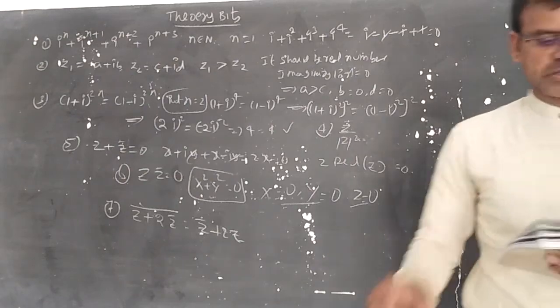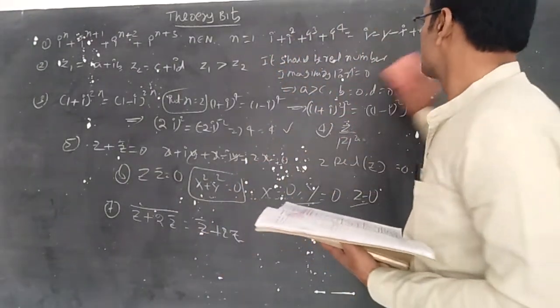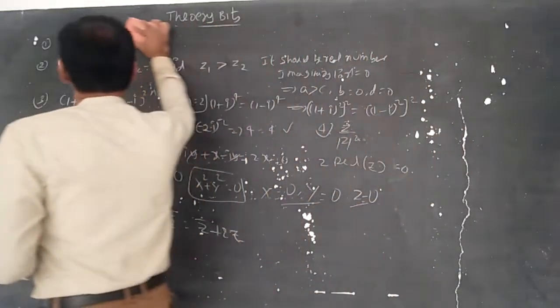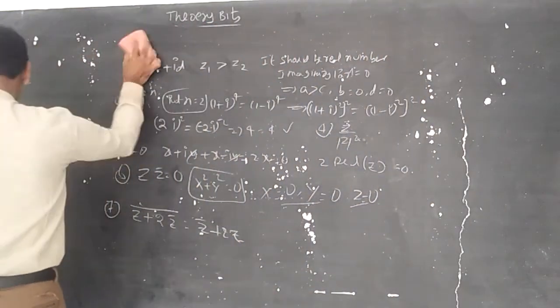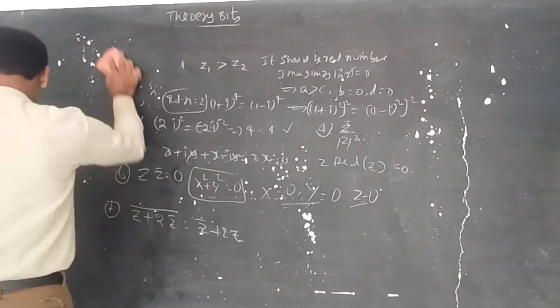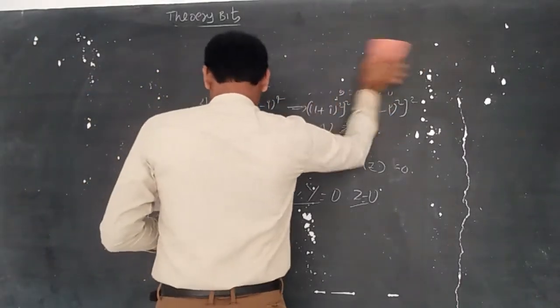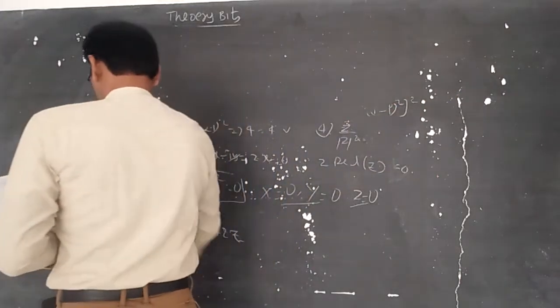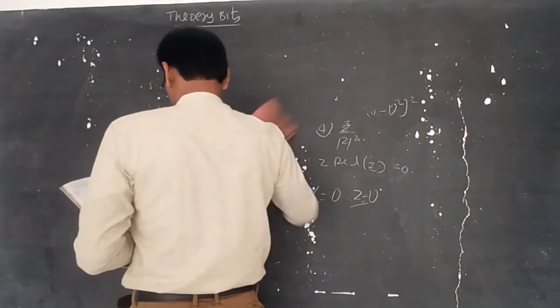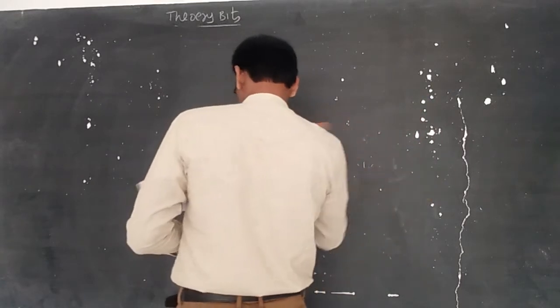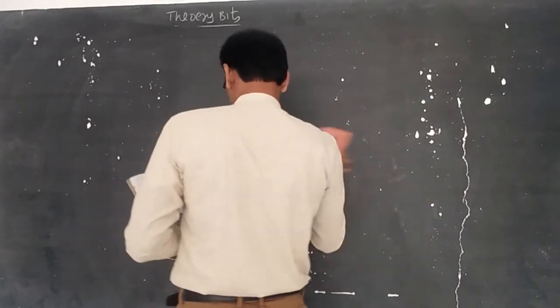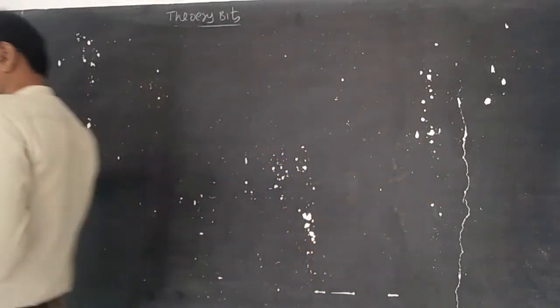Next, let us discuss the eighth question. The complex number z is equal to 1 plus a, represented by the point P in the Argand plane, and OP is rotated through an angle pi by 2 in the counterclockwise direction. Then the resulting complex number.